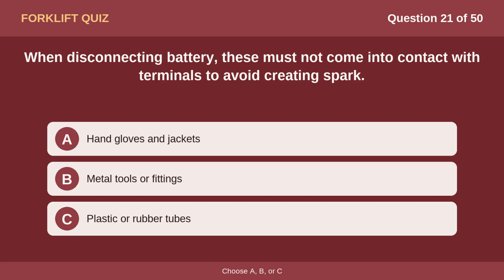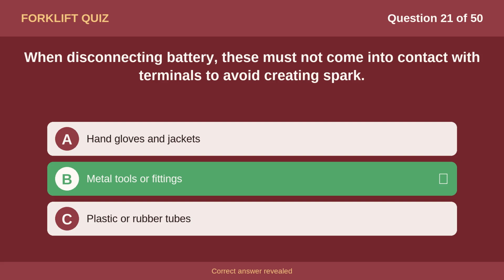Question 21. When disconnecting battery, these must not come into contact with terminals to avoid creating spark. Option A. Hand gloves and jackets. Option B. Metal tools or fittings. Option C. Plastic or rubber tubes. The correct answer is option B. Metal tools or fittings.